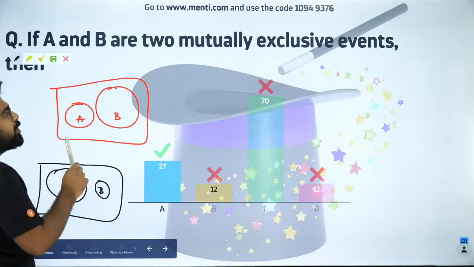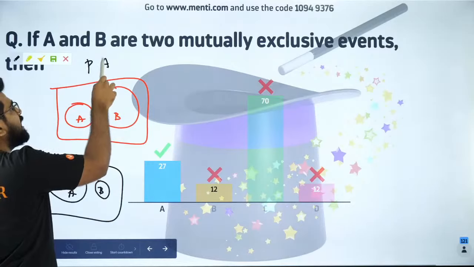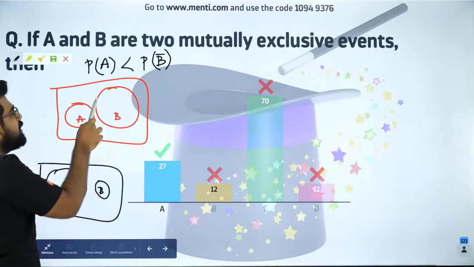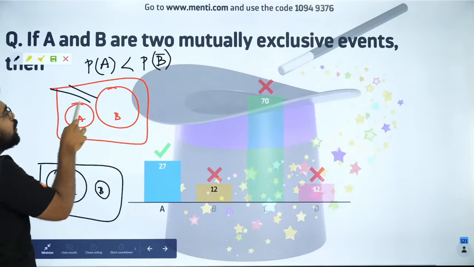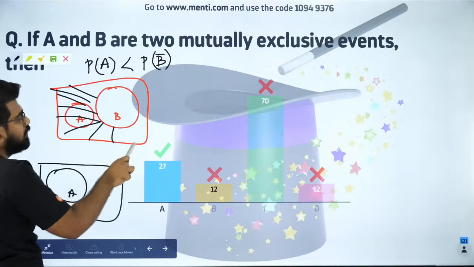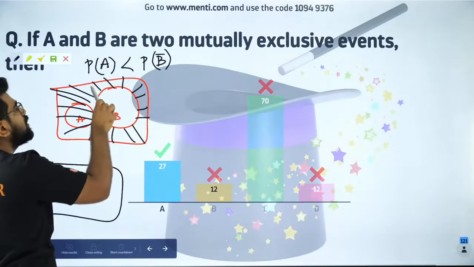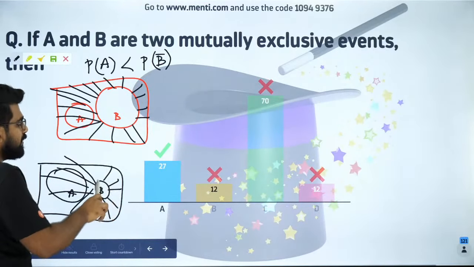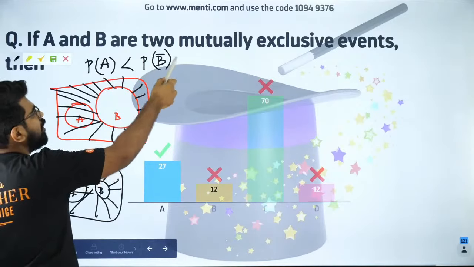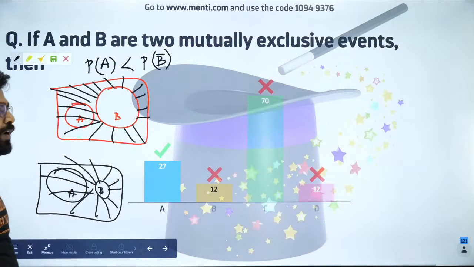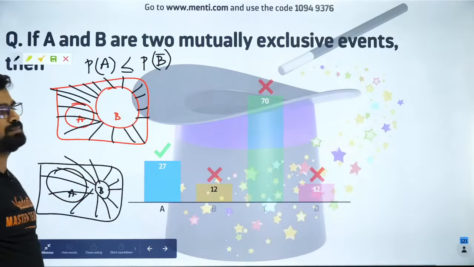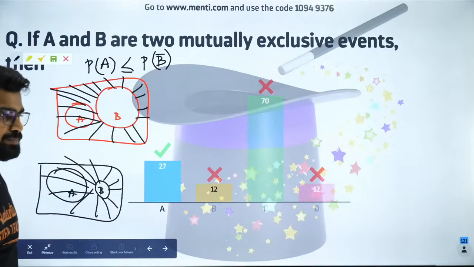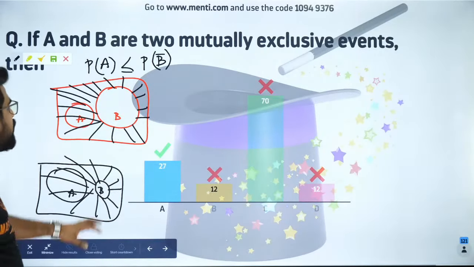Got it? But what you can tell for sure is P of A will obviously be lesser than P of B dash. Because P of B dash will be the entire outside thing. B dash is everything outside B. So the probability of A will definitely be lesser than P of B dash. Did you all understand that? Or at the maximum it can be equal. So that is why option A is the right answer. I hope you guys enjoyed it.